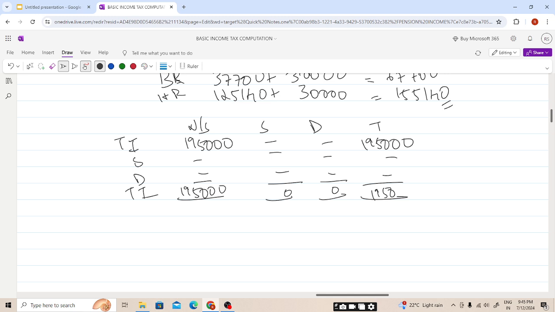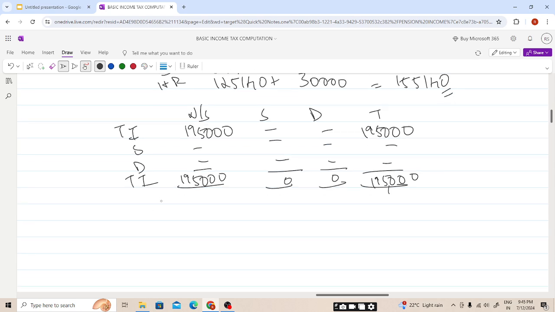Sorry students, I was saying it in Indian currency, Indian words, rupees. It is 195,000. Less relief, net income will be the same, 195,000.